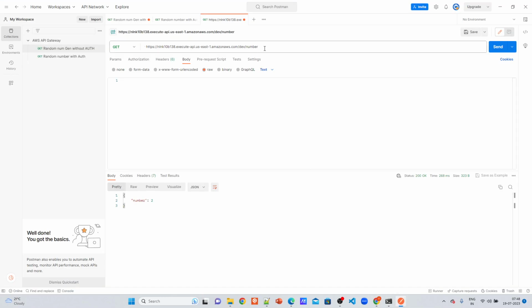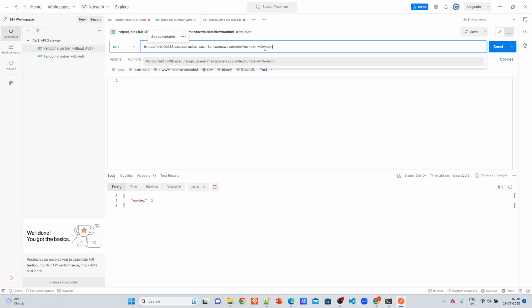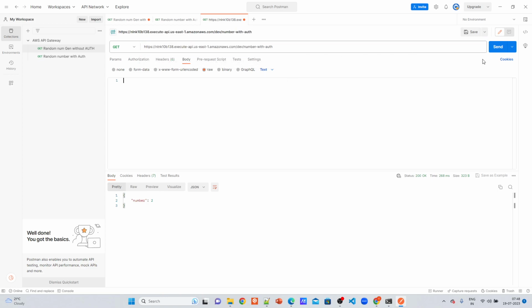The same happens here. If I go to the GET method and try send, message forbidden. But I go to the headers, and I give my API key,